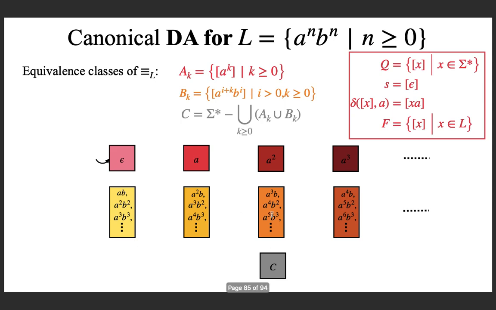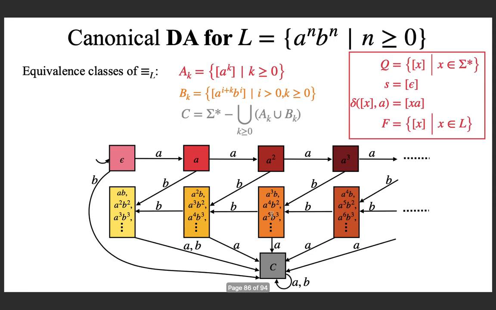You can see that this is the initial state, and these are all the transitions, and these two are the final states. So, equal number of A's and B's, and epsilon is also accepted.